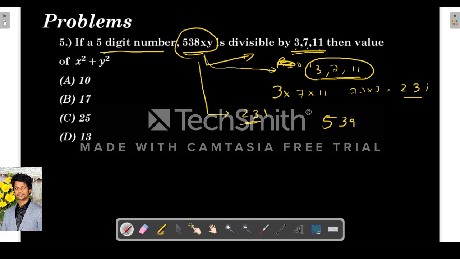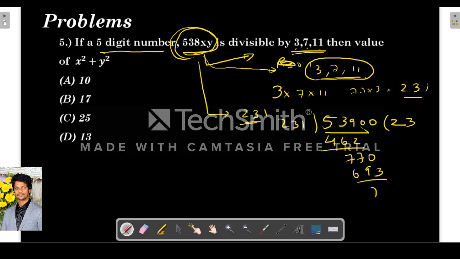So they are asking us to find out this xy. So let us take the number 53900 and divide it by 231. We have to find out the x and y. So for this, I am taking 53900, the maximum number, and dividing it by 231. 231 into 2 is 462, so 770 remains. Again it will go with 3, right? So 693, and the thing remaining is 77. So the remainder is 77.